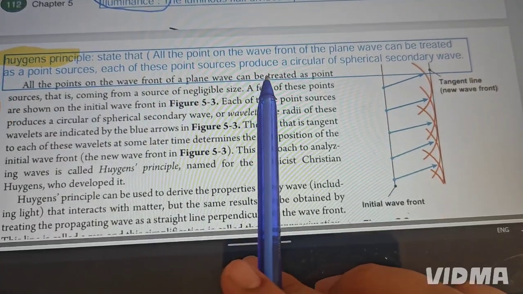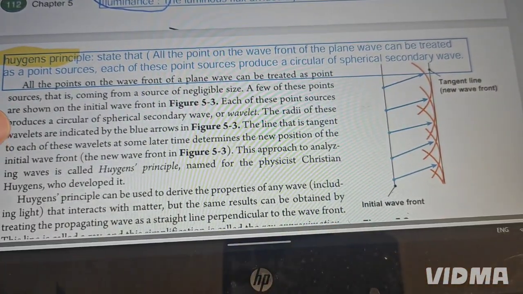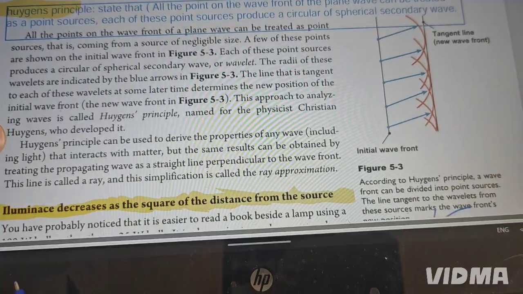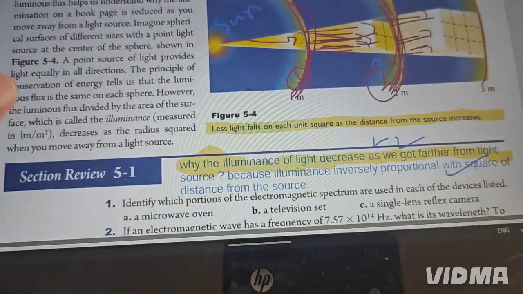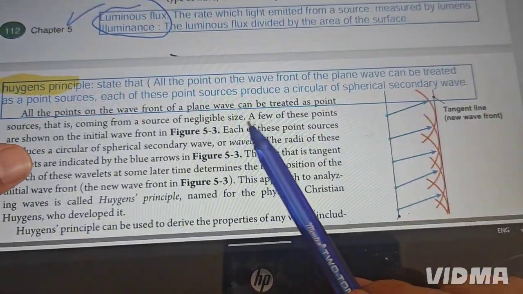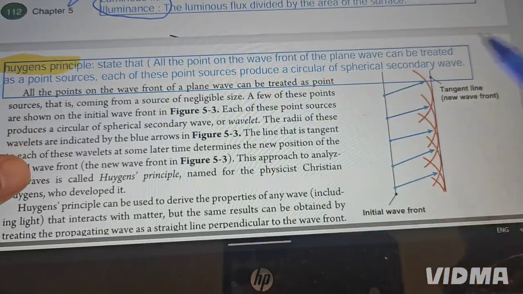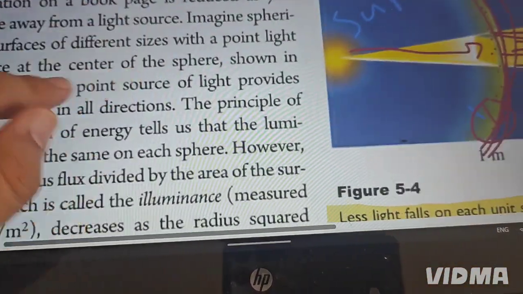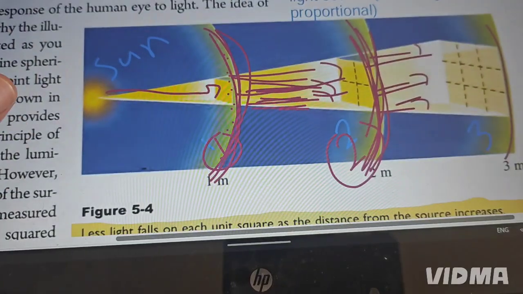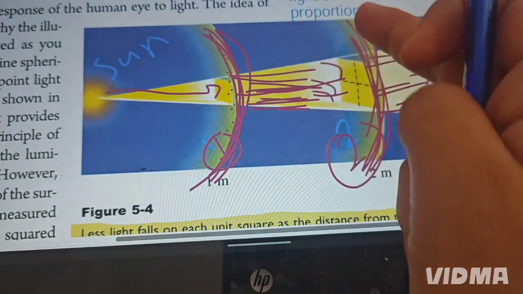Each of these point sources produces what? Produces a spherical secondary wave. So each of these point sources produces a circular wave. If you notice the direction, the shape, it's circular. Look.